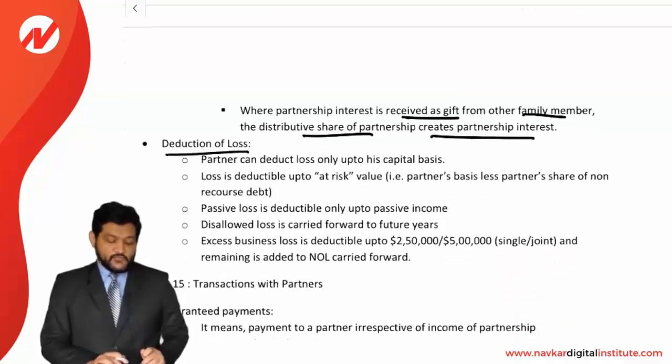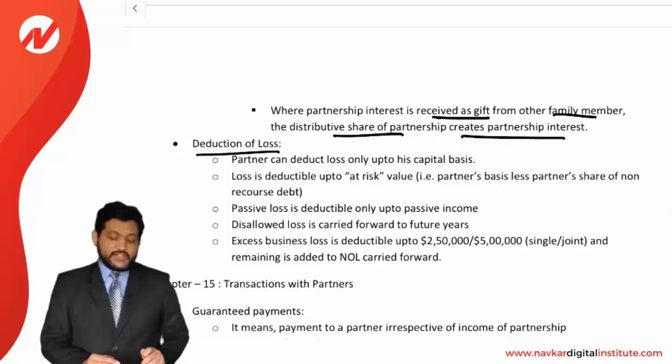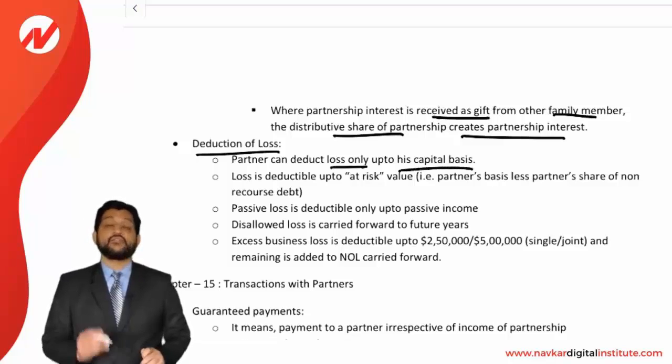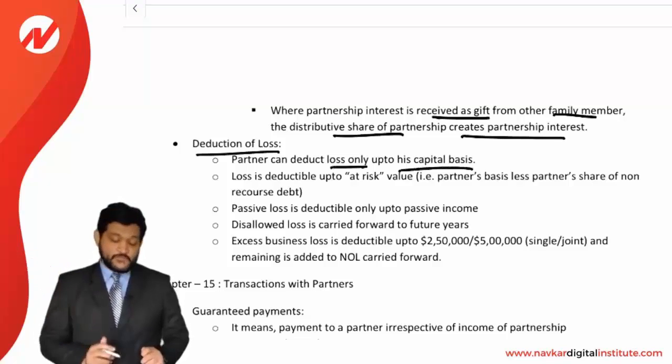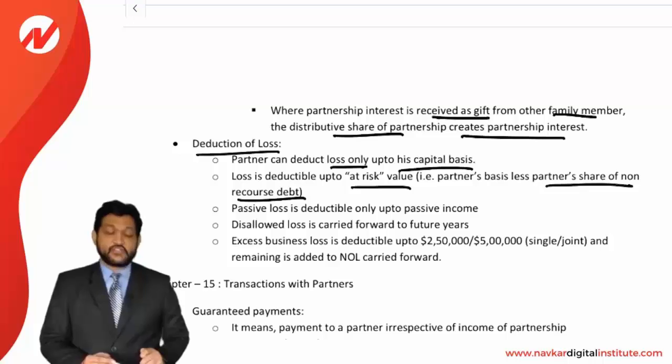Deduction of losses. What about loss deduction? A partner can deduct the loss only up to his capital. That's a very pure, simple rule. Only up to his capital base he can deduct the loss, and the balance loss will be carried forward. The loss is deductible up to at-risk value. That is the partner's basis less the partner's share of non-recourse debt. At-risk value. Only up to at-risk value the loss can be deducted.